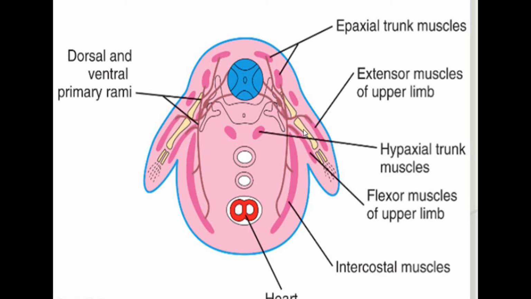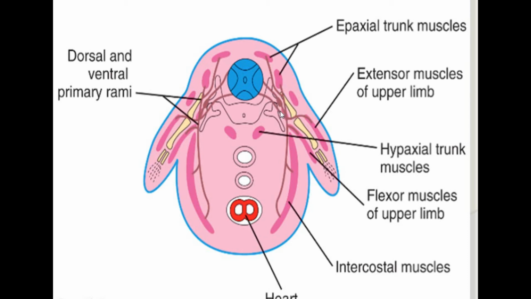That's why the epiaxial muscles are supplied by the dorsal rami, or the dorsal division, of the spinal nerve. In the adult it is also visible that the dorsal column, or dorsal body wall, is supplied by the dorsal rami of the spinal nerve, while the group of muscles including the limb muscles and the hypaxial group of muscles are supplied by the ventral rami.